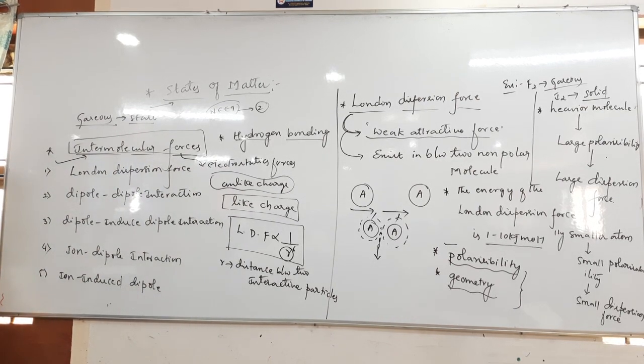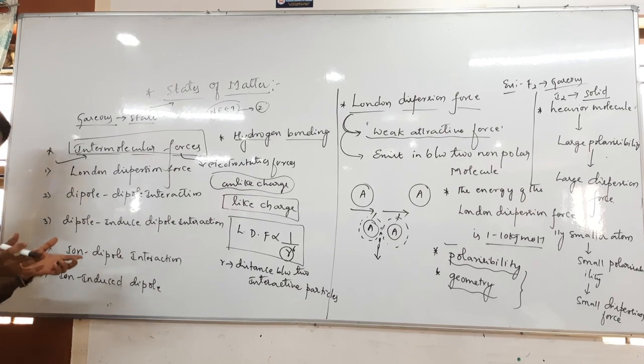Here R stands for the distance between the two interacting particles, or we can say two non-polar molecules.